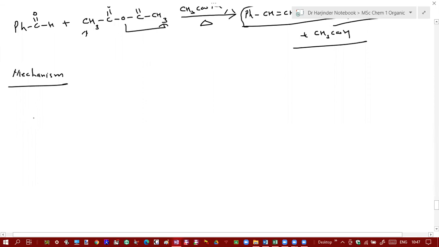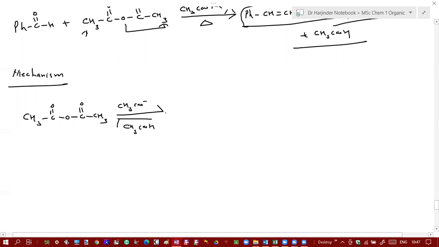It has acetic alpha hydrogens. So it will react with base to give rise to a corresponding anion. And the base here is sodium acetate. So there will be loss of acetic acid.